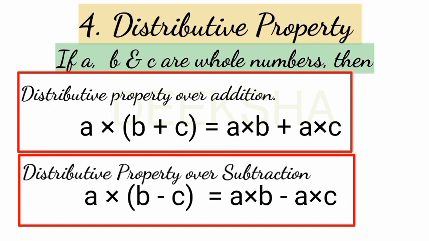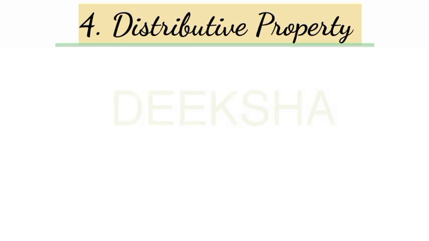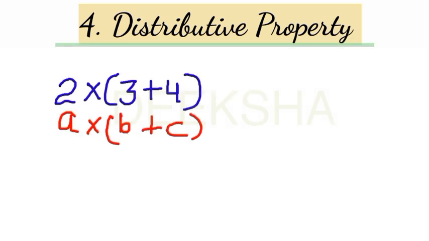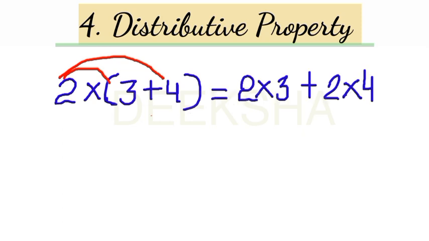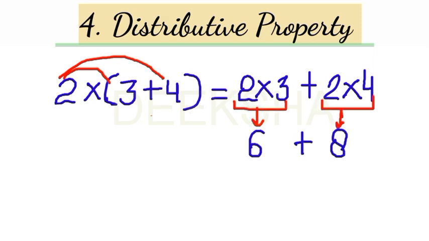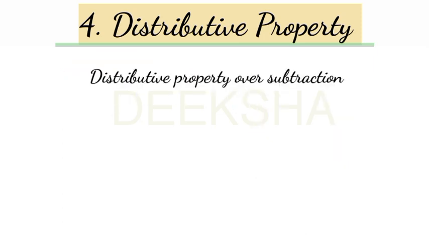How does it work? Let's check it. Suppose we have three numbers. These are 2 multiply 3 plus 4. This is in the form of A multiply B plus C. What do you do in distributive property? You multiply A by B and A by C. Similarly, you will do here. You will multiply this 2 by 3 and 2 by 4. What do you get? 2 multiply 3 plus 2 multiply 4. 2 multiply 3 is 6 plus 2 multiply 4 is 8. Answer is 14. Clear?